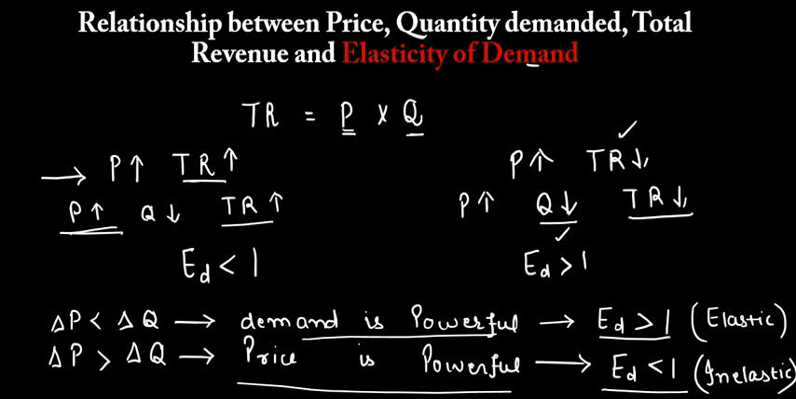So just keep in mind that when price and total revenue are changing in the same direction, elasticity of demand would be less than 1, and when they are changing in the opposite direction, the elasticity of demand would be more than 1.